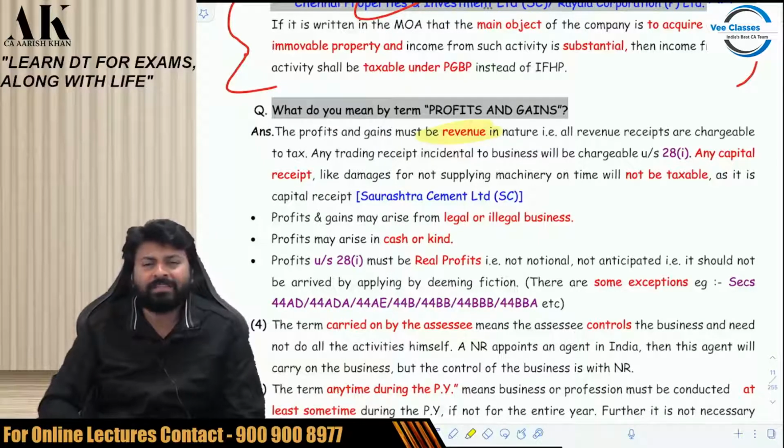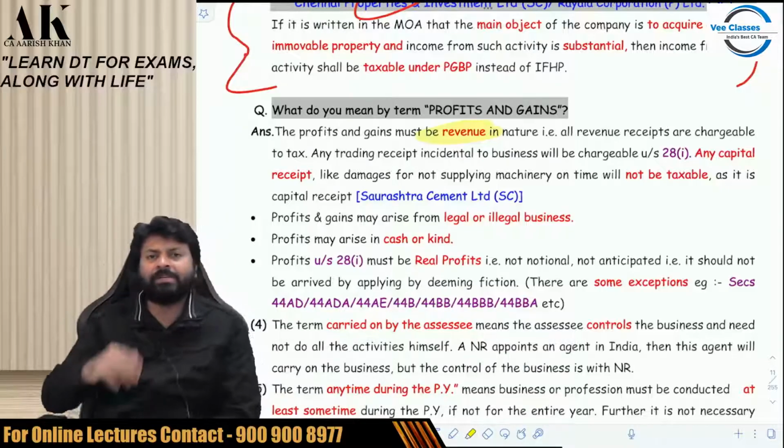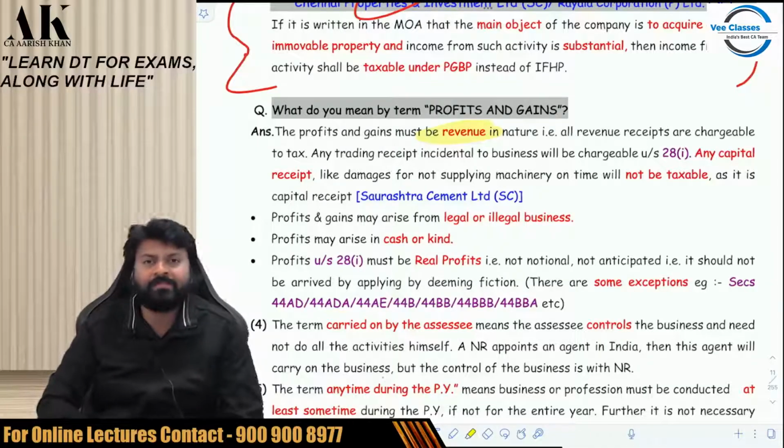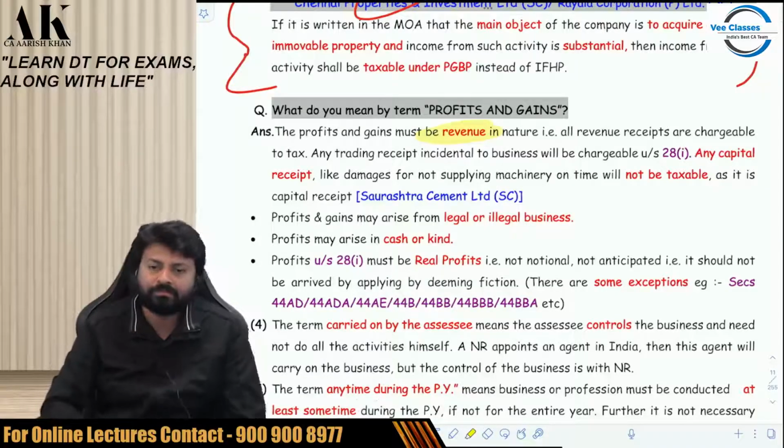Please remember that I am not promoting illegal things, nor the government. Nor am I saying, nor the government is saying that do illegal things and pay tax to us. No. They are saying even illegal activities will be subject to tax if it is caught, obviously. Now, every illegal business is not caught. If the government is catching anybody doing any illegal business, and they come to know they have earned some profits out of illegal business, you have to pay tax on that also.